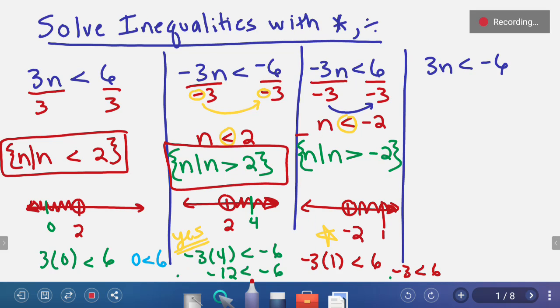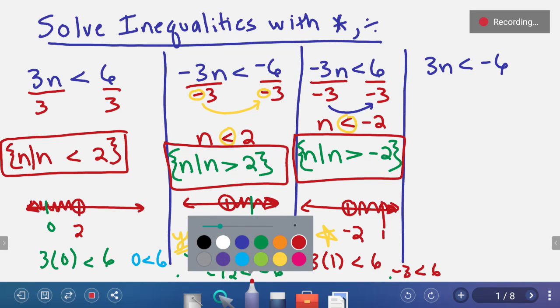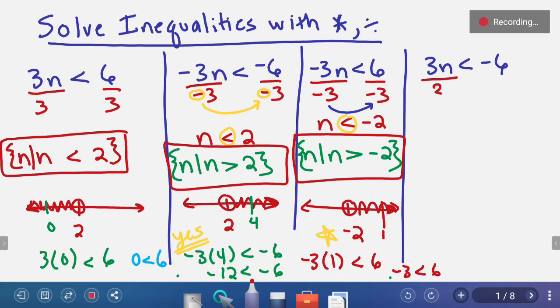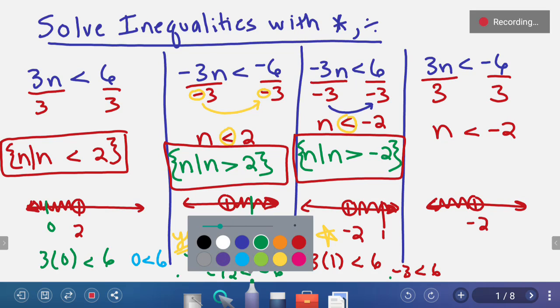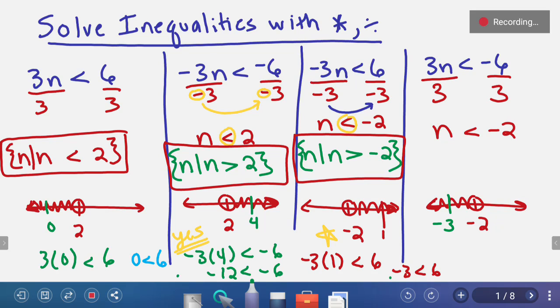So now we have our answers emerging here. But we have to make sure that we understand when do we have to flip the inequality symbol, and when don't we have to flip the inequality symbol. Let's try this last one. Divide both sides by 3. n is less than negative 2. Let's try it out. Negative 2 as a benchmark. Under negative 2 is our answer. Let's choose a value below negative 2, like negative 3. Let me erase this so I have a little bit of space.